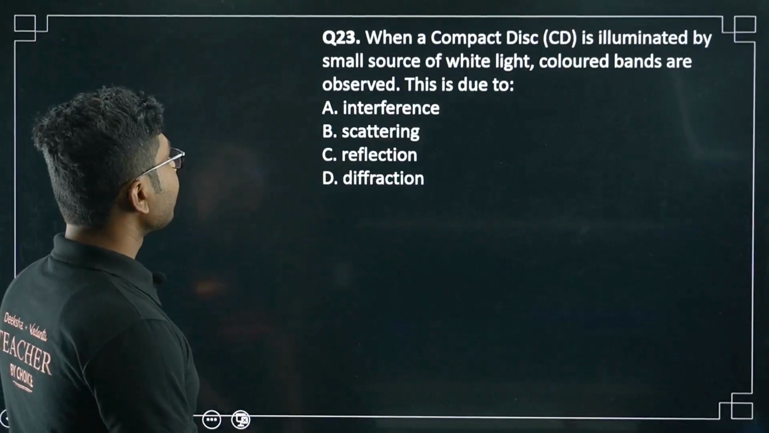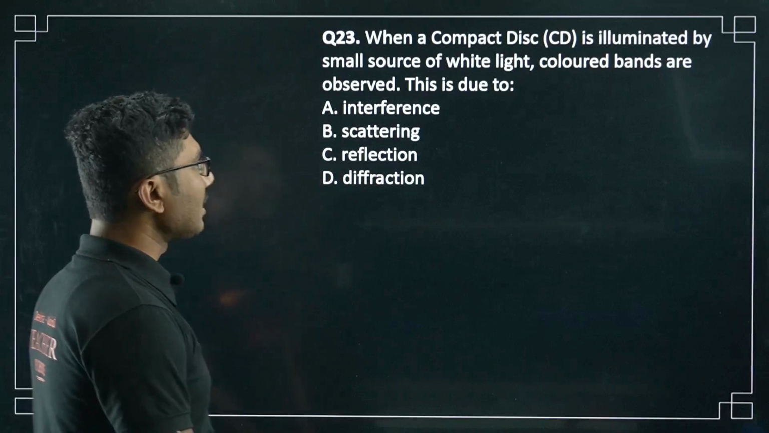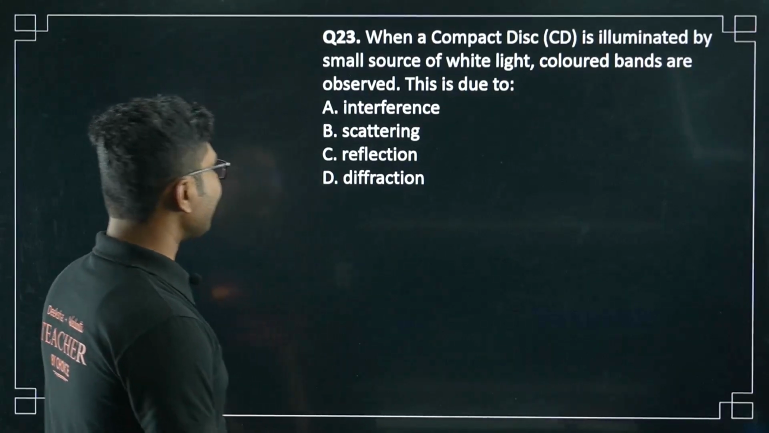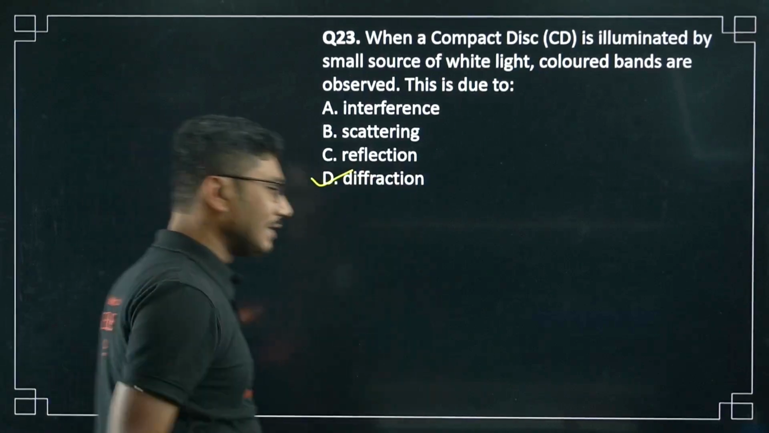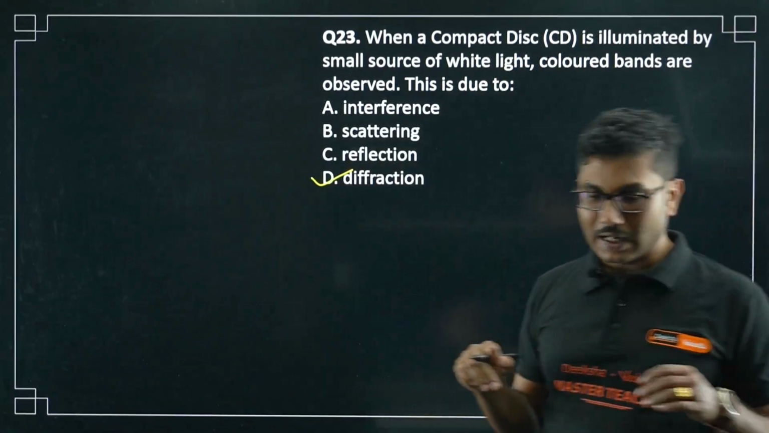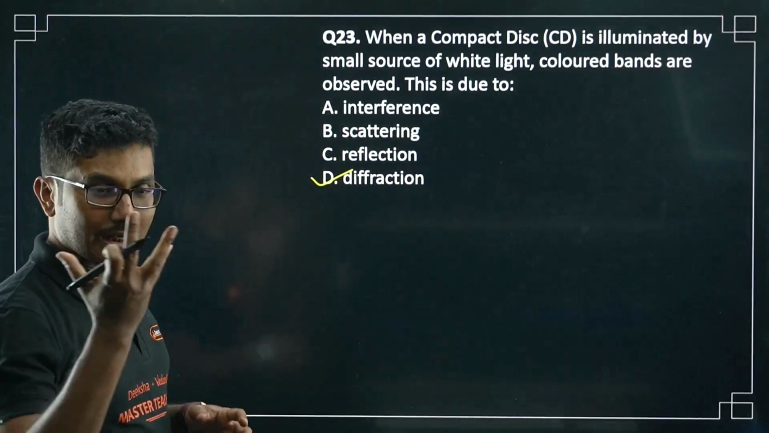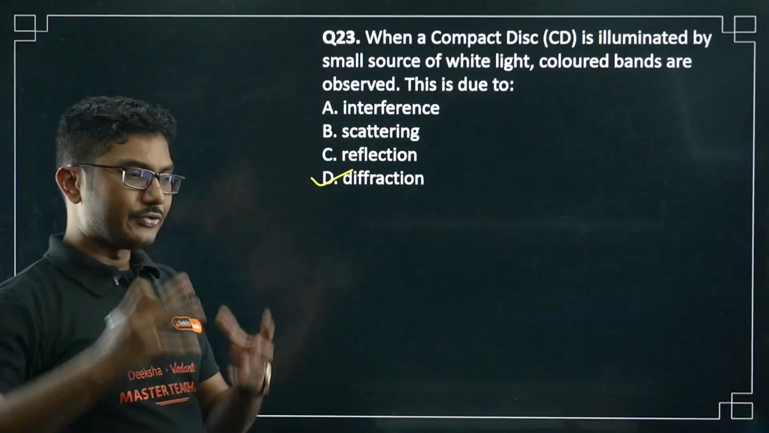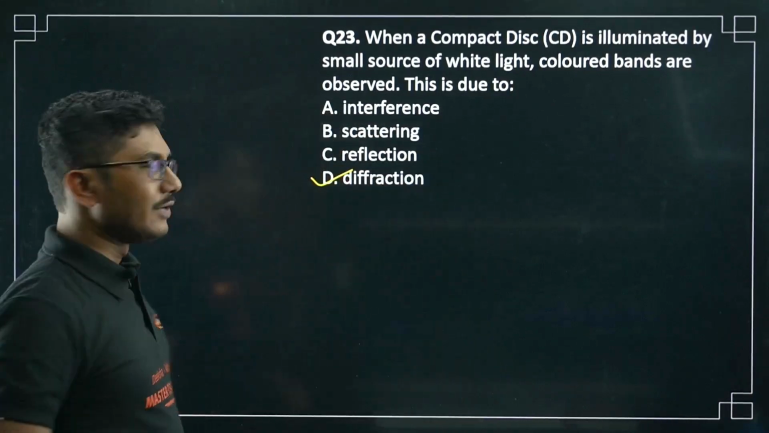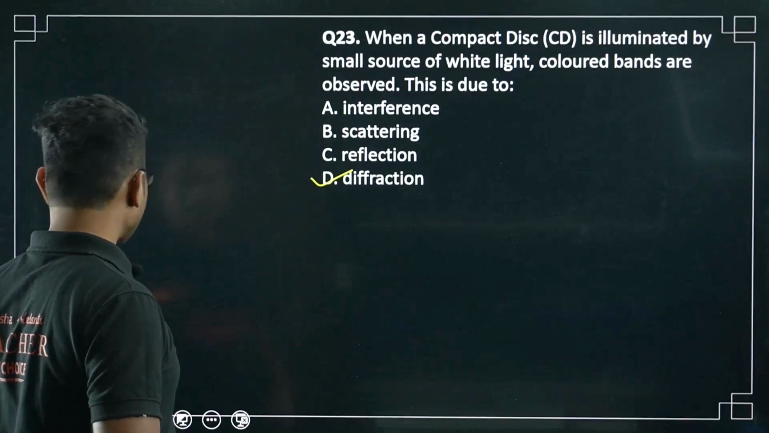Now next question, when a compact disc is illuminated by a small source of white light, colored bands are observed. This is due to interference, scattering, reflection, or diffraction. This is basically diffraction because the small edges in a CD diffract the light rays, and that's why we see colored bands across the CD. Different colors are diffracted by different amounts, that's why those colors appear.